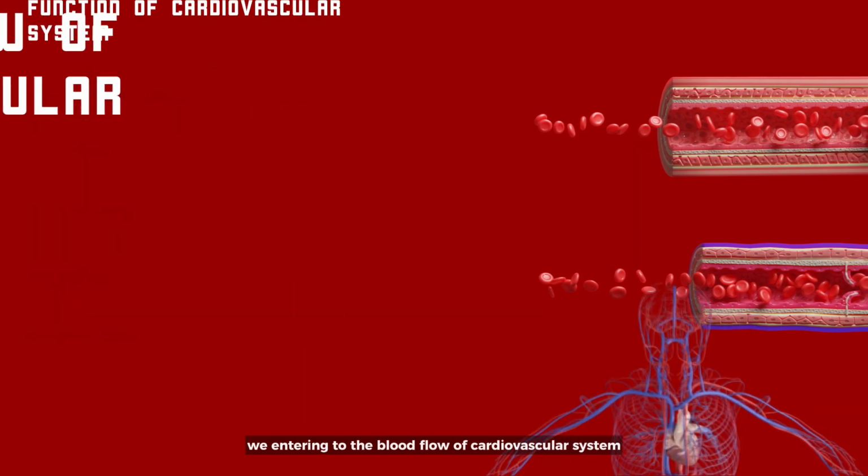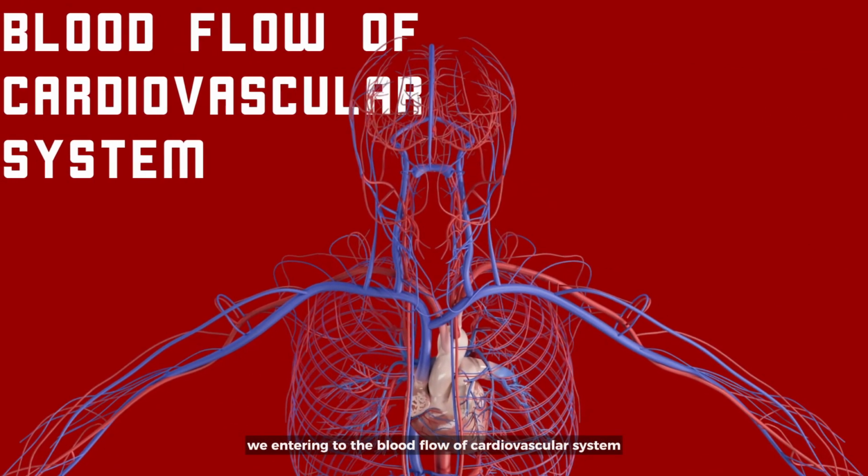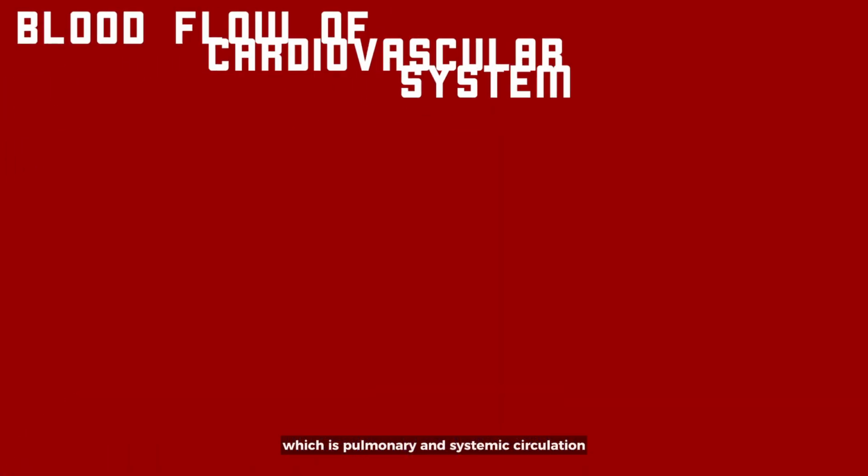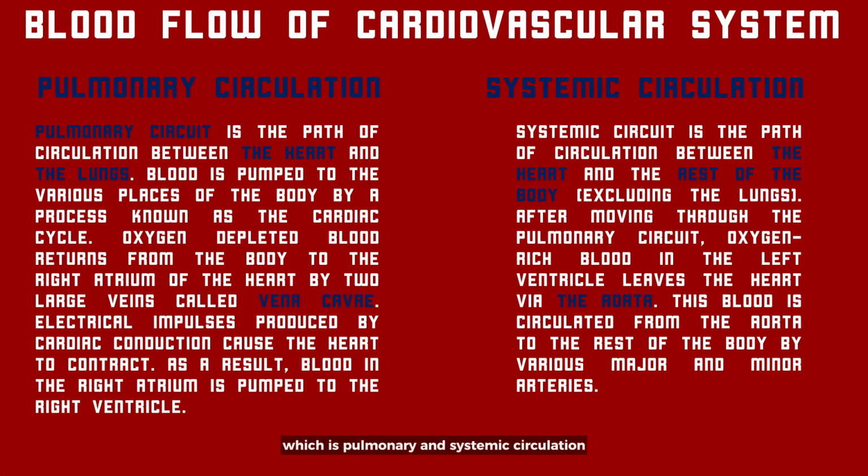So we enter into the blood flow of the cardiovascular system. Blood flow in the cardiovascular system divides into 2 circulations, which are pulmonary and systemic circulation. I will tell you about the pulmonary circulation first. The pulmonary circuit is the path of circulation between the heart and the lungs. Blood is pumped to various places of the body by a process known as the cardiac cycle. Oxygen-depleted blood returns from the body to the right atrium of the heart by 2 large veins called the vena cava.